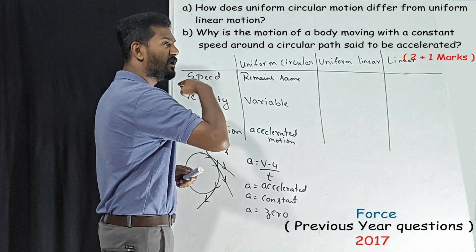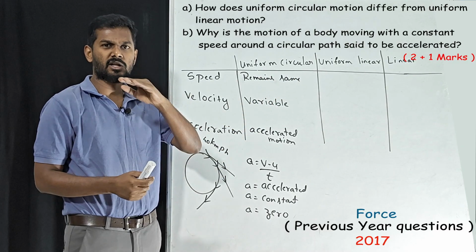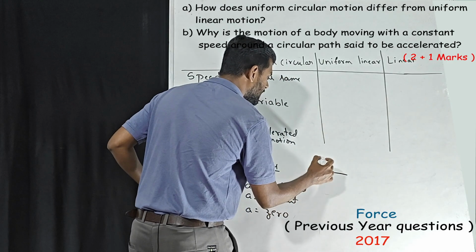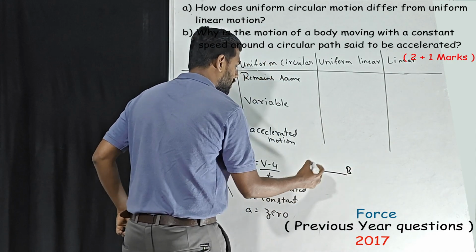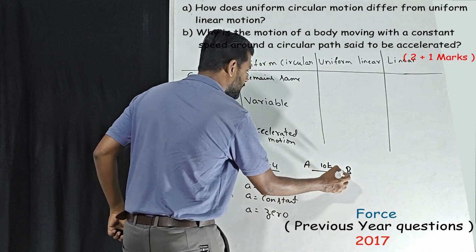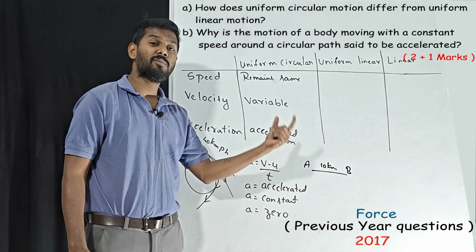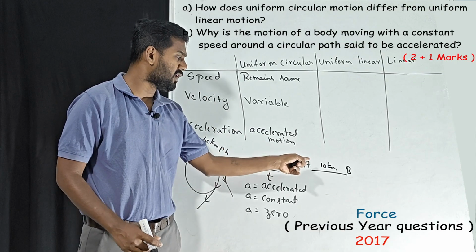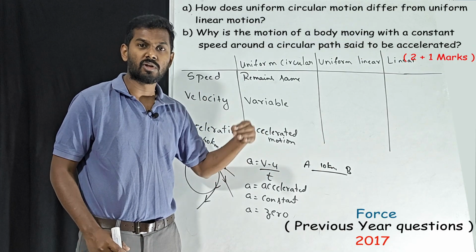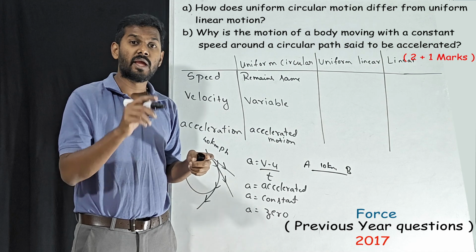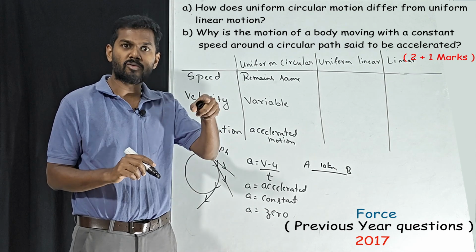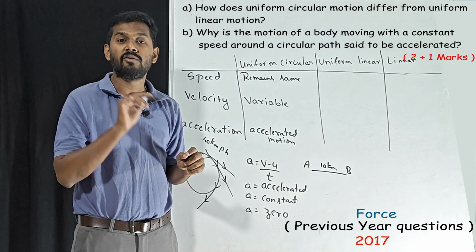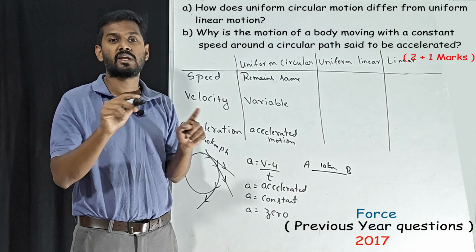Now in uniform linear motion, an object covers some distance. Linear means what? Straight path. Assume it has covered 10 kilometers. Next, what will be the displacement? Do you think distance and displacement are same? No, distance is the total traveled path, the total length it has traveled. Displacement is the shortest distance. The important word here is shortest distance between initial and final point. Whenever we talk about shortest distance, it has to be a straight line.